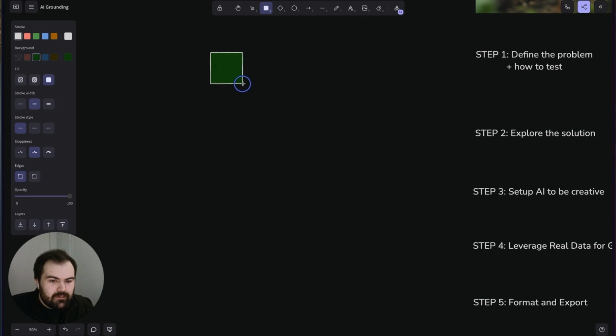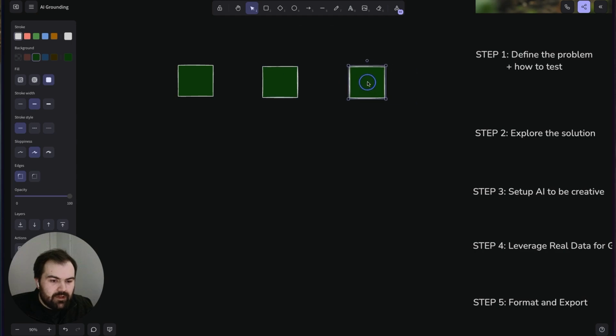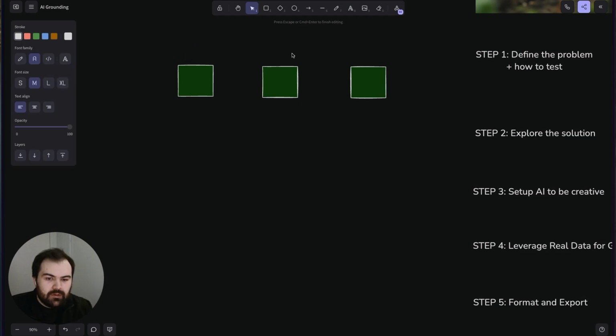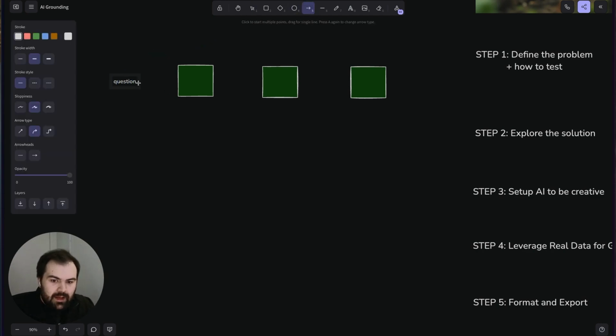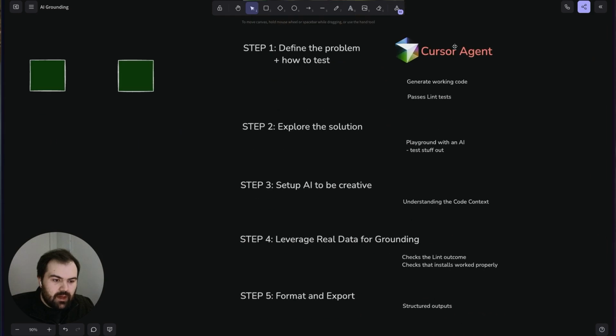If I have a series of AI calls that are going to happen back to back to back, I'm going to have some sort of question or problem that I'm giving it. And if I'm doing something interesting with AI like Cursor is doing, they're going to be making multiple calls.